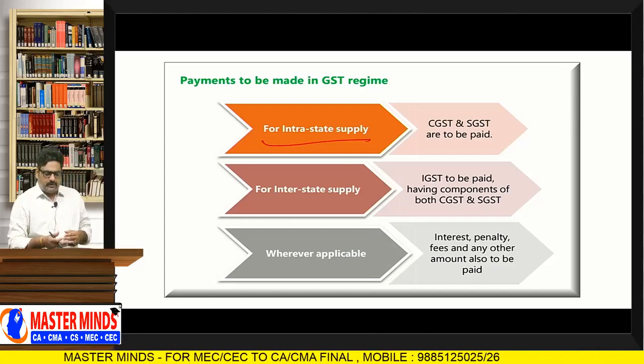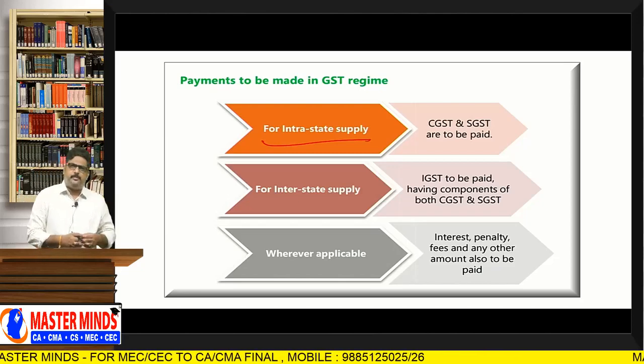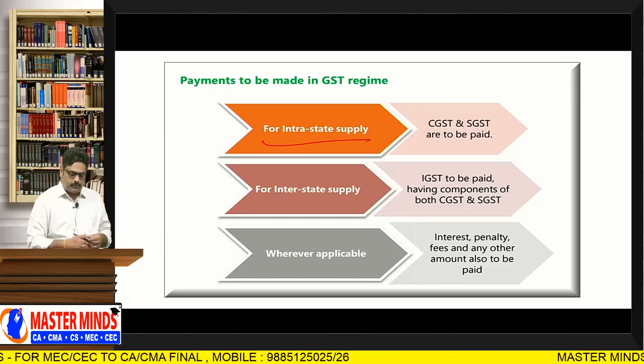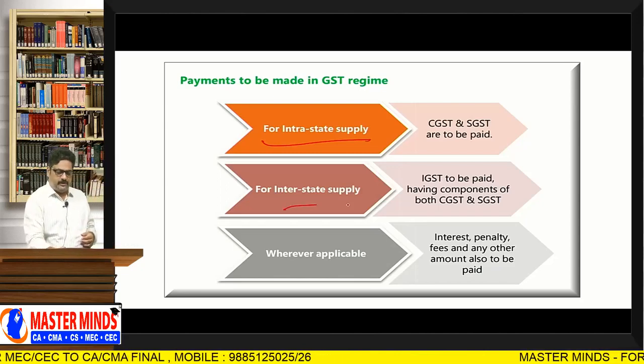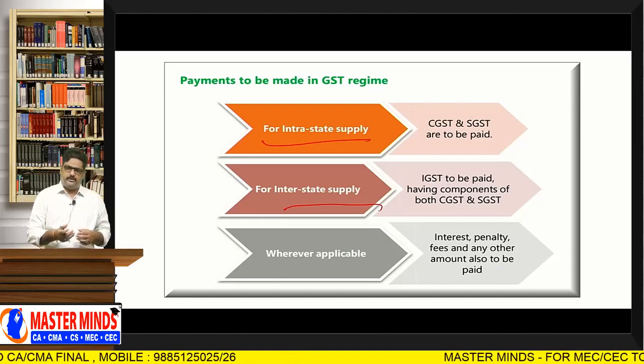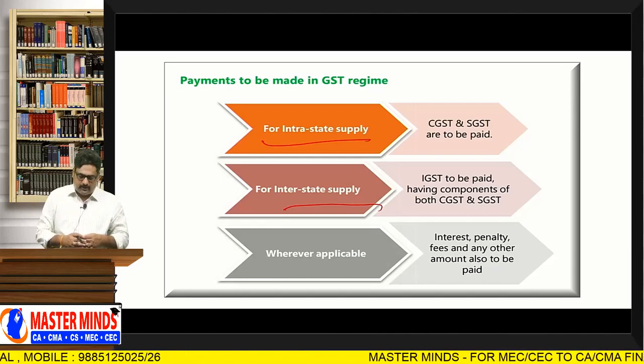If it is an intrastate supply, CGST plus SGST is to be paid. If it is an interstate supply, IGST is to be paid. What is meant by interstate supply? If LOS, POS are in different states or in different UTs, it is known as interstate supply.